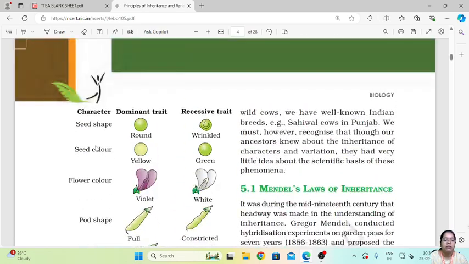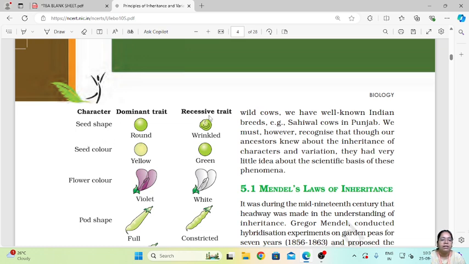These were the 7 contrasting characters he identified, and then he classified certain characters as dominant trait and recessive trait. Dominant traits are the traits which are expressed, and recessive traits are not expressed. They are non-dominant.